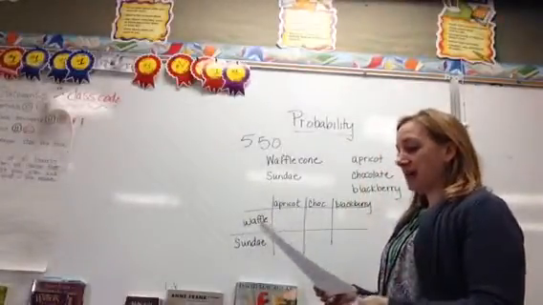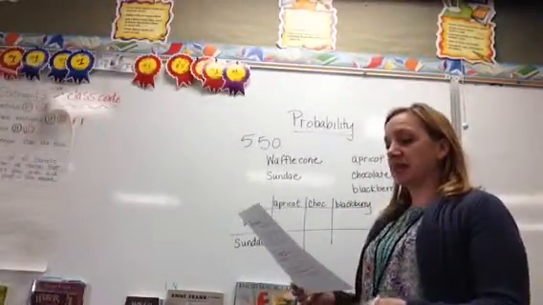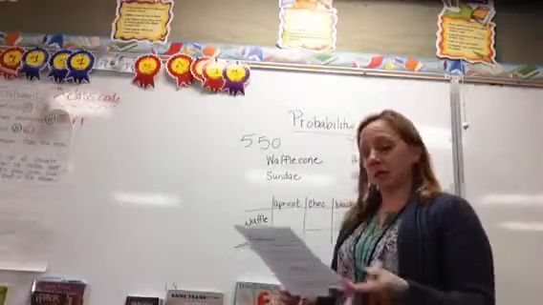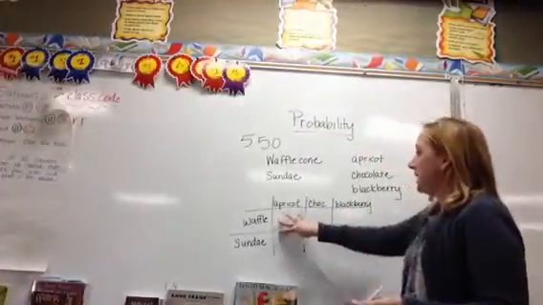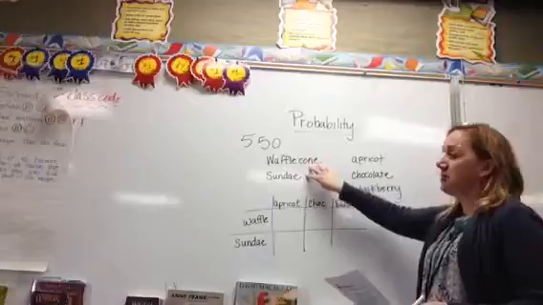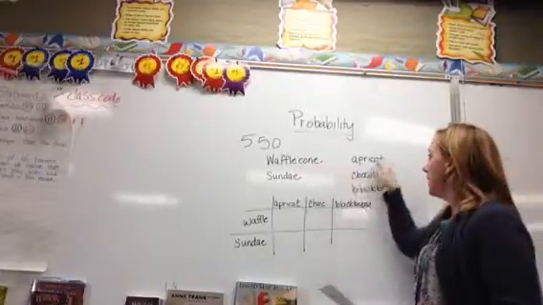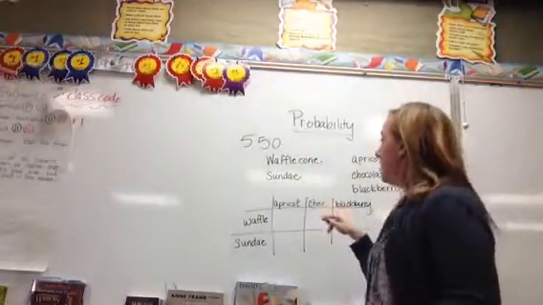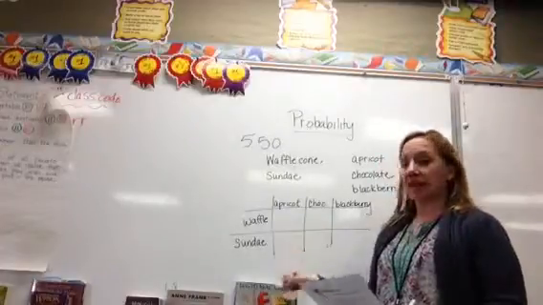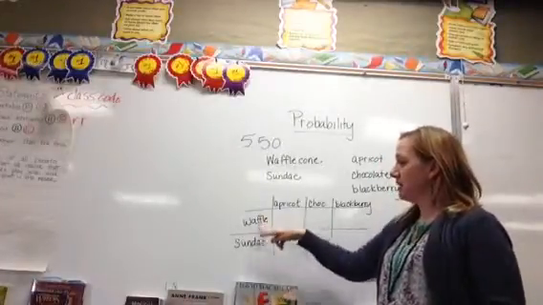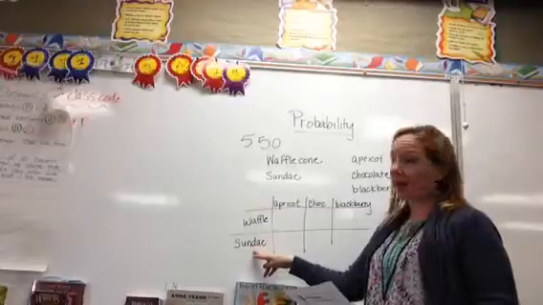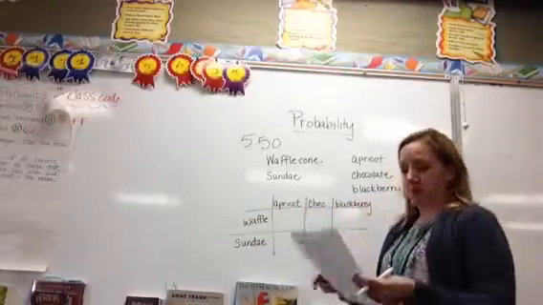The first part asks us to create a table or make a list of all his possible combinations. And so I wrote down the types of cones or the types of sundaes he can have, and I wrote down the different types of ice cream. What we're going to do next is make a table. I wrote the two types. He could have a waffle cone or he could have a sundae. And here are the three types of ice cream.